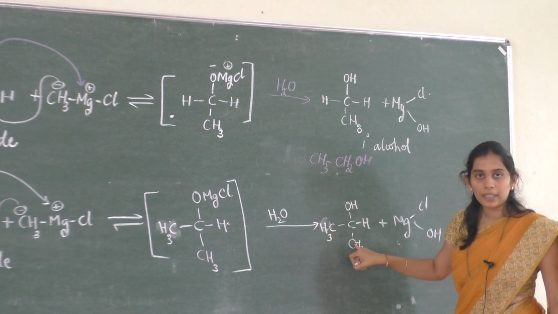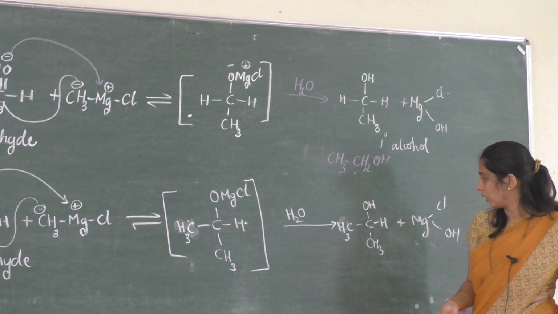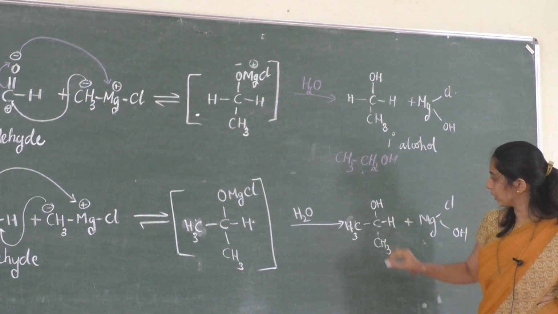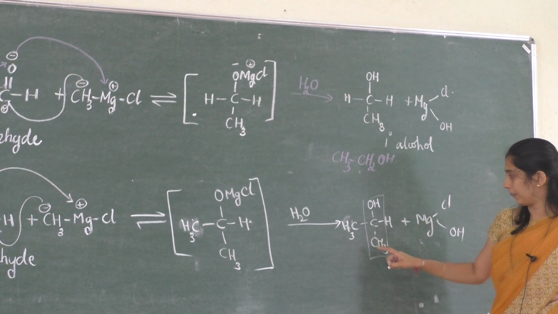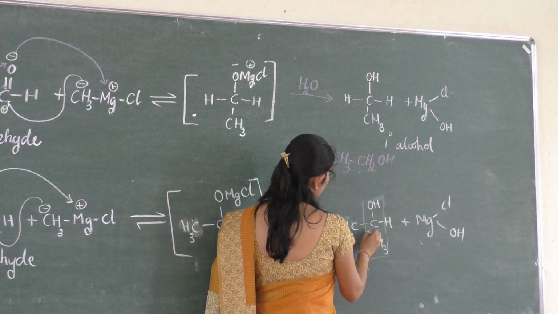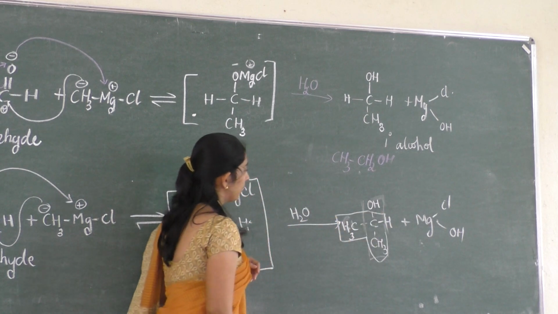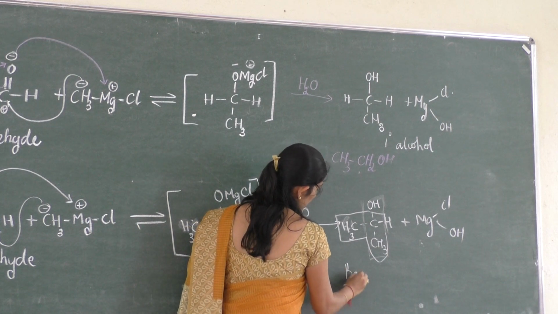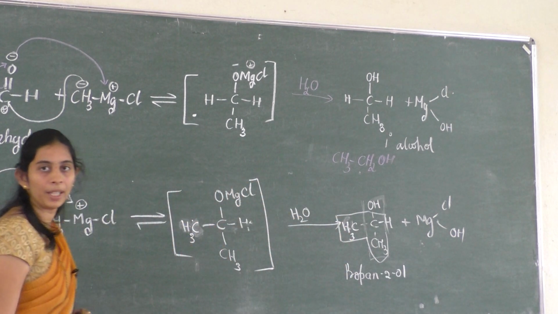CH3 is connected to the two other carbons, so it becomes a secondary alcohol. How can you name it? While naming, the OH group should be attached to the carbon, so the name becomes, numbering 1, 2, 3, propan-2-ol.